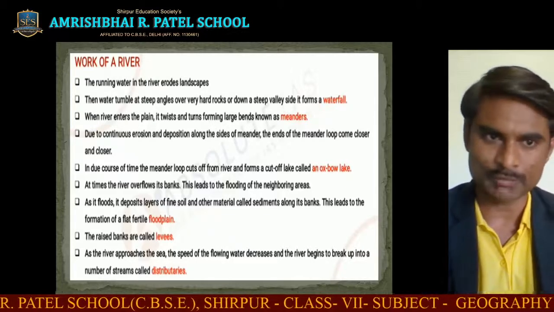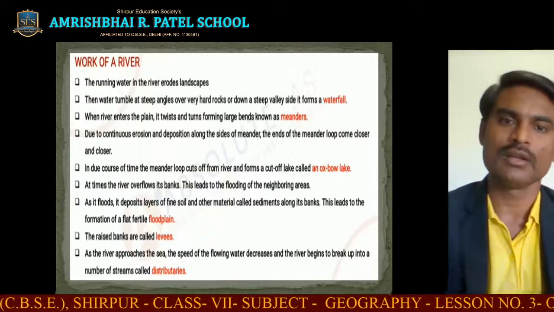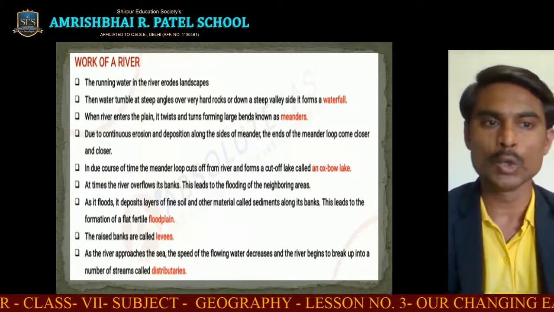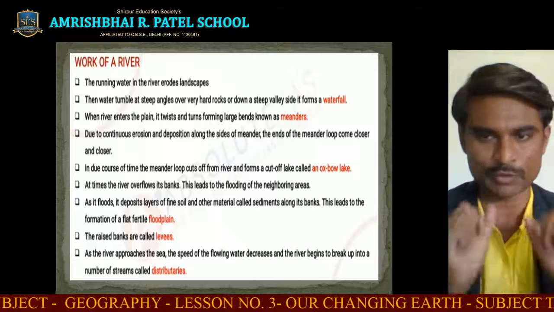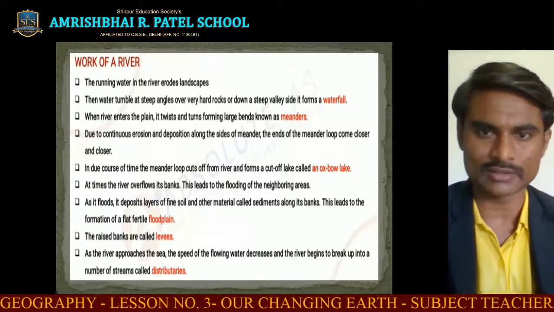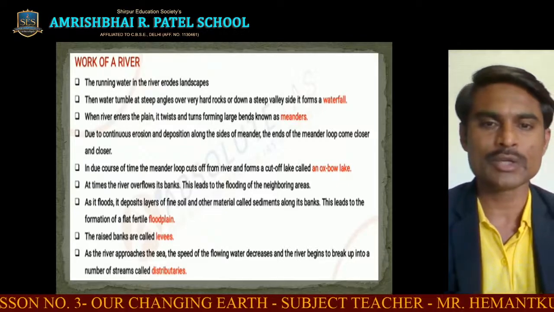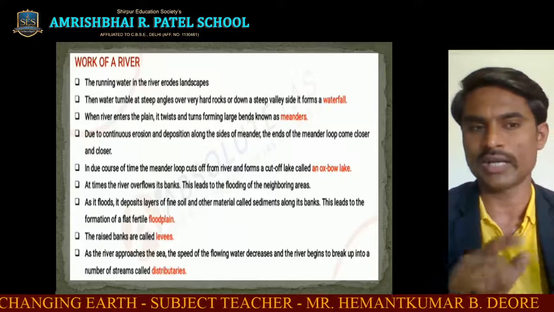I have shown the video of meanders. In that, due to continuous erosion and deposition along the sides of the meander, the ends of the meander loop come closer and closer. In due course of time, the meander loop cuts off from the river and forms a cut-off lake that is called an oxbow lake.